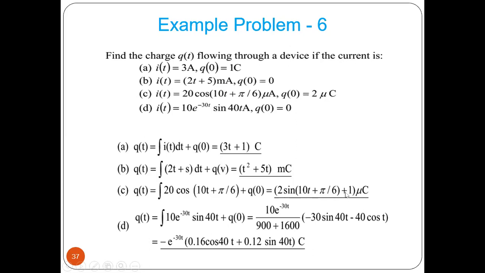So 2 into... plus 1. That is 2, we are taking 2 as a common term. It is actually microcoulomb. So the unit, you can again see: ampere, so this is coulomb. If the current is milliampere, then millicoulomb. Microampere, so it is microcoulomb. This is ampere, so it is coulomb. So what we are doing is only integration of the particular expression.